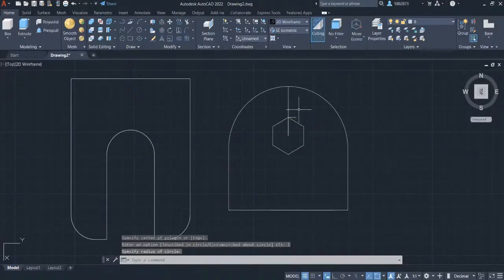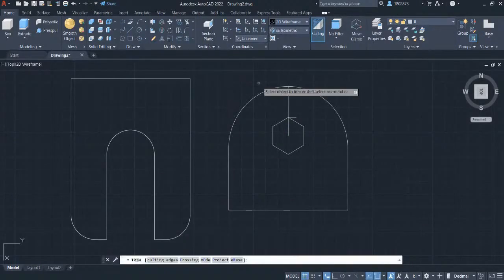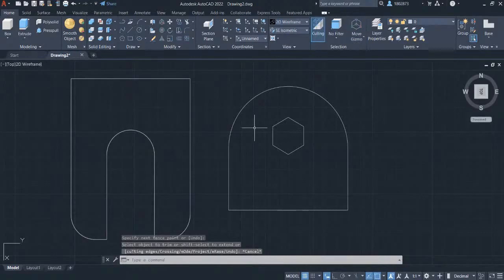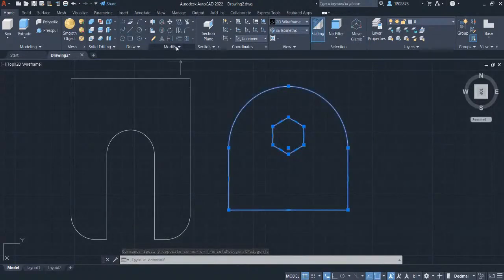Let's trim out the guidelines and grab the trim command in the modify panel. Select the lines to be trimmed out. Press escape. Let's convert all the objects into a polyline. Create a window selection. Head over to the modify panel. Under modify panel, select join.